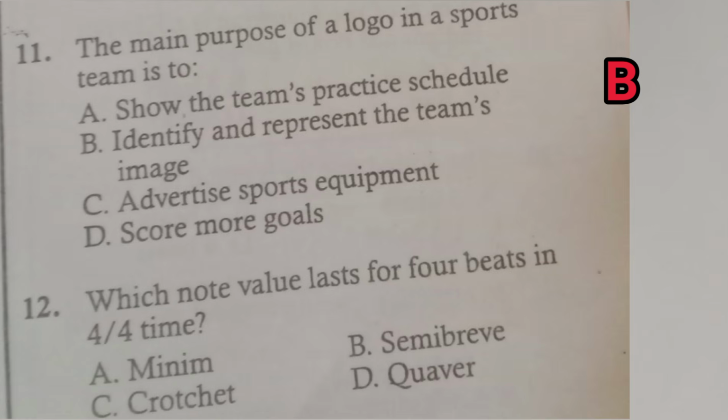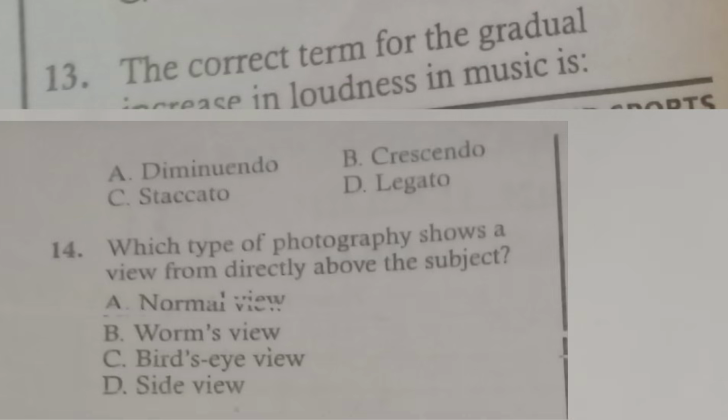Then question 12. Which note value lasts for 4 beats in 4/4 time? That is a semibreve, because a minim is 2 beats, then a crotchet 1 beat, then quaver half, as we have discussed earlier. We have question 13. The correct term for the gradual increase in loudness in music is crescendo. Crescendo, it's the gradual increase. Diminuendo is the gradual decrease in loudness in music. So it's the opposite of the other.